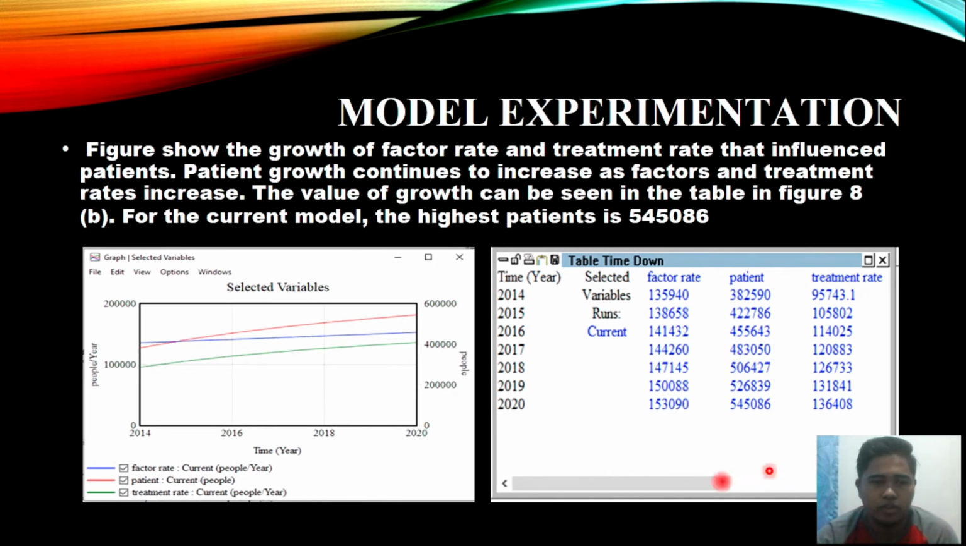Next, model experiment. We show the group of factor rate and treatment rate that influence patients. Patients should continue to increase as the factor and treatment rates increase. The values of the groups can be seen in the table in figure 8. For the current model, the highest patient number is 500,000, 55,000 and 8,600. From the graph, we can see that the patients are highest at the highest factor rate and treatment rate.